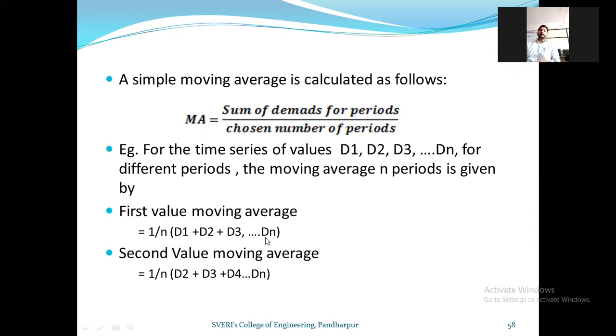That will be your first value. What will be your second value? In the second value, you eliminate the initial, oldest value from the averaging and start from D2, and then you take the average, and that will be the value for the next month.